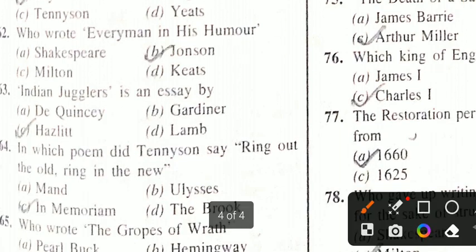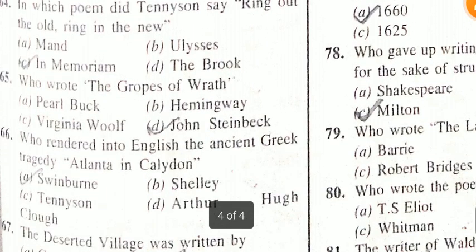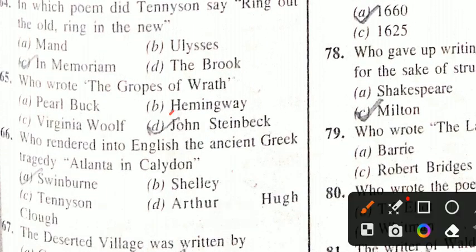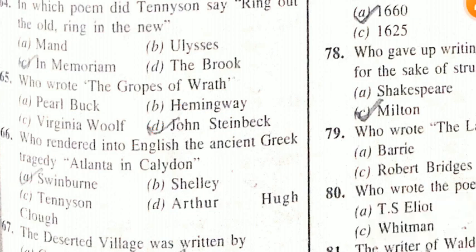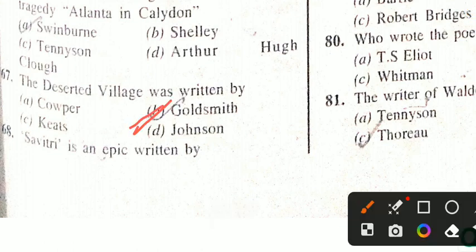Indian Jugglers is an essay written by Hazlitt. In which poem did Tennyson say, "Ring out the old, ring in the new"? In Memoriam. Who wrote The Grapes of Wrath? John Steinbeck. Who rendered into English the ancient Greek tragedy Atalanta in Calydon? Swinburne. The Deserted Village was written by Oliver Goldsmith.